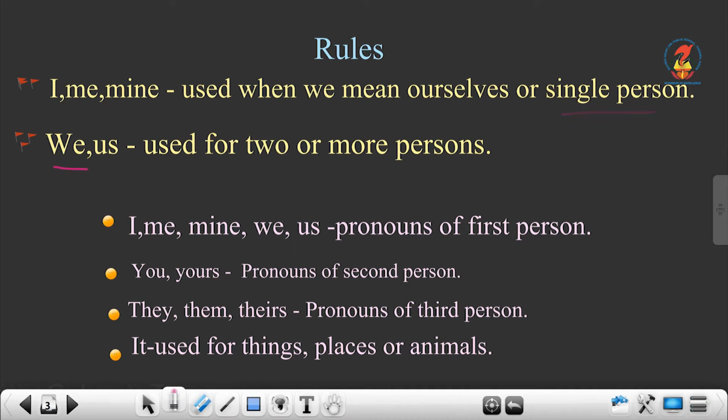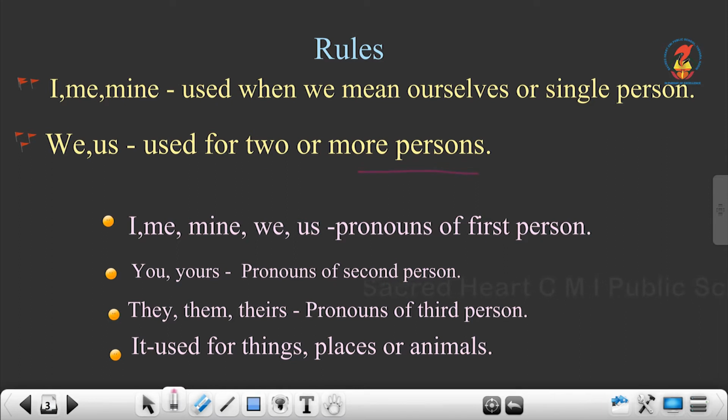Next, we and us are pronouns that are used for two or more persons.